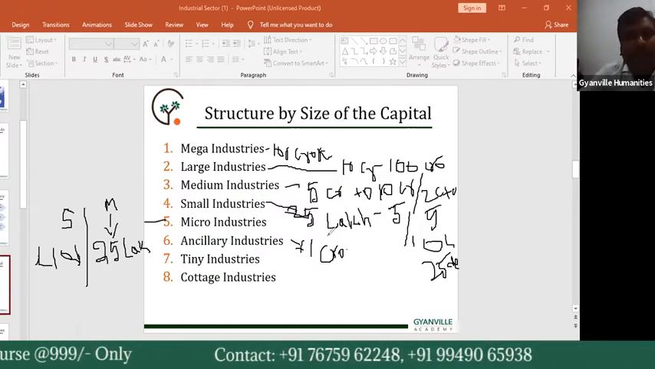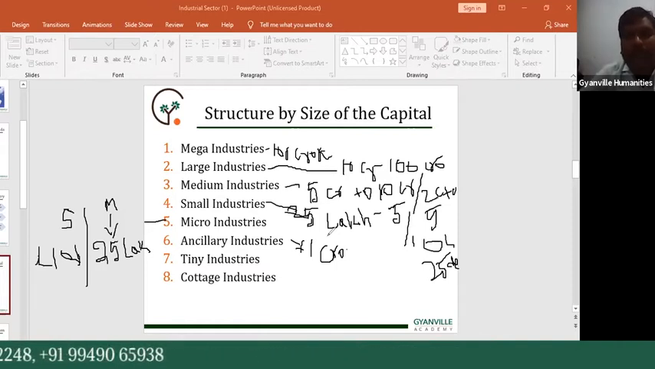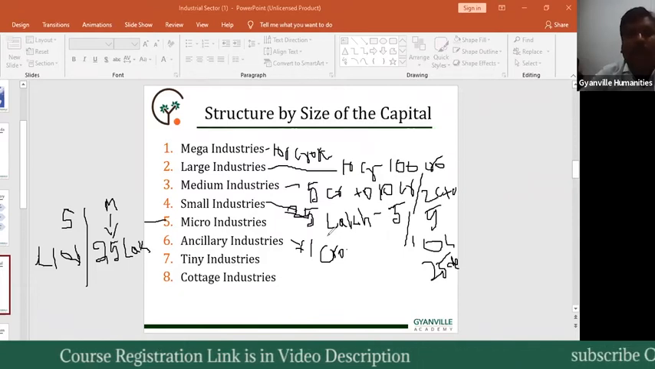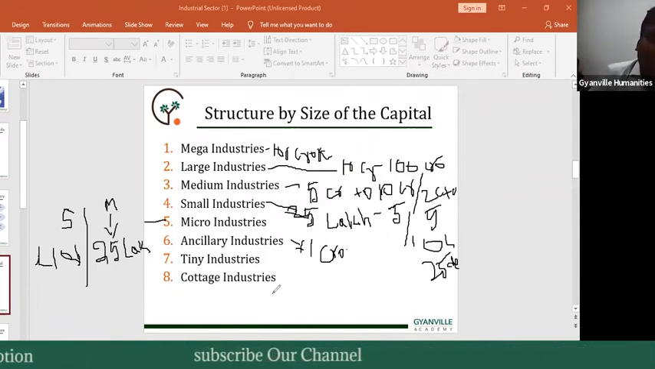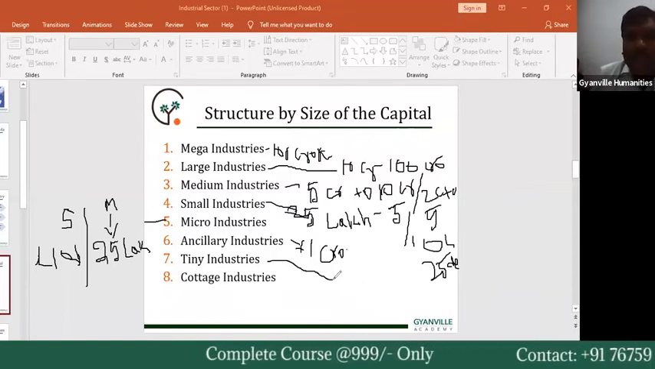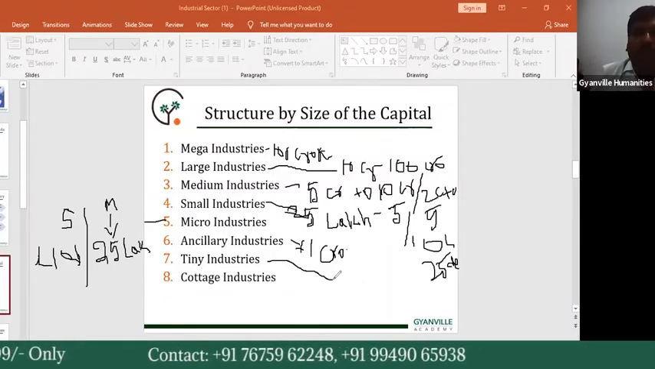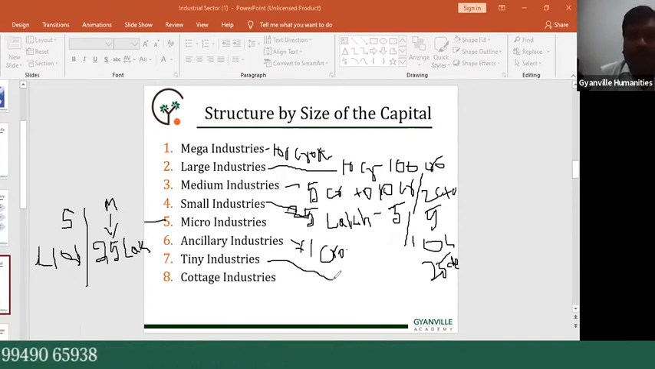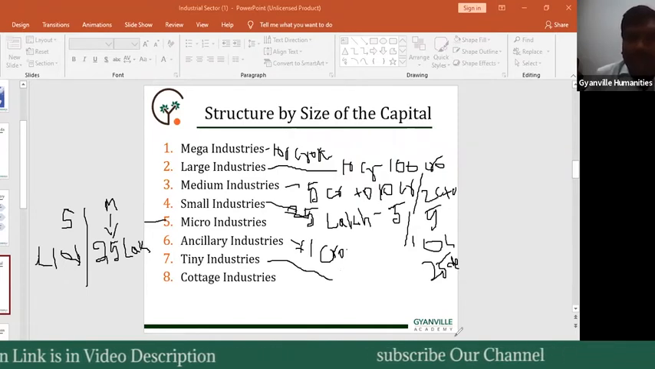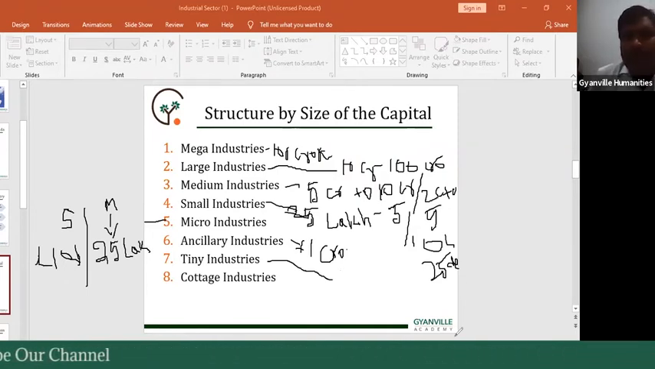Next, the seventh one, tiny industries. For tiny industries, the investment limit in plant and machinery in respect of tiny enterprises is 25 lakhs irrespective of the location of the unit. This is a very small industry, especially regional level industries, called tiny industries. So the investment limit is plant and machinery. They use only small equipment for production activities. So the plant and machinery in respect of tiny enterprises is 25 lakhs rupees, irrespective of the location of the unit.